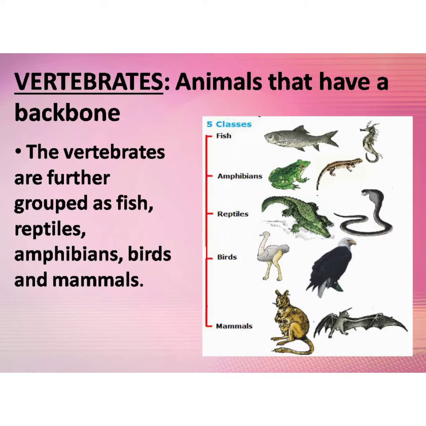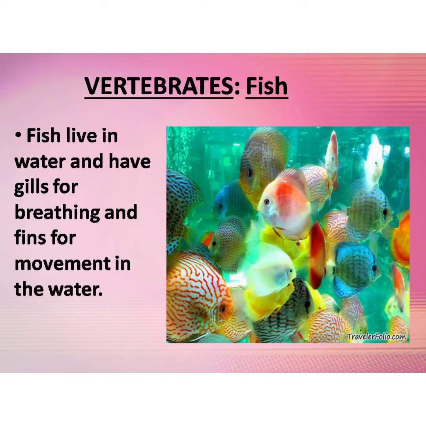Now, what are vertebrates? Animals that have a backbone are called vertebrates. The vertebrates are further grouped as fish, reptiles, amphibians, birds, and mammals. Children, we have already learned about vertebrates in our sessions. So, in this revision, we will see important characteristics.